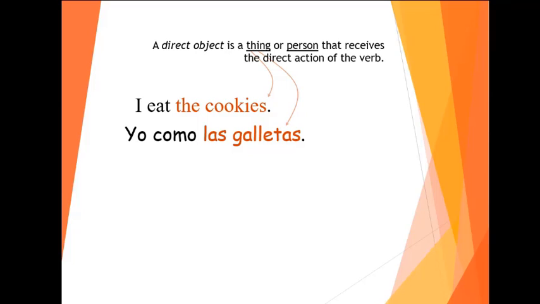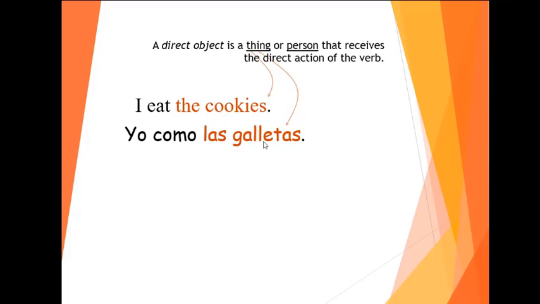What does that mean? So, when you have a person, yo, I, you, nosotros, vosotros, so a person that does an action, I eat, I read, I buy something. Whatever that is right after the verb, I eat cookies. I read a book. I buy flowers. I buy anything. That thing, sometimes it can be a person, but most likely you'll find things here. That is the direct object.